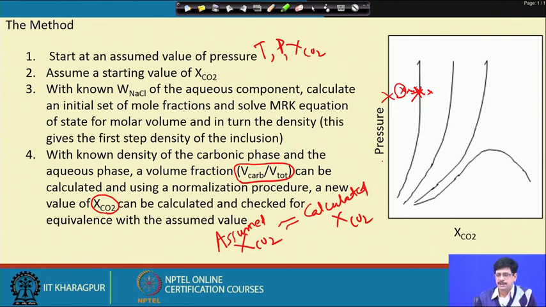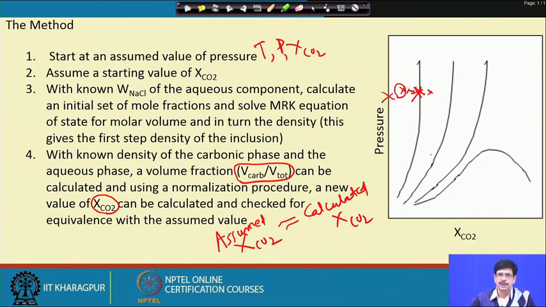So, this is a kind of nested loop. For any chosen value of pressure, we take the entire range of our XCO2 initial guesses and check for equivalence of the assumed carbon dioxide mole fraction and the calculated carbon dioxide mole fraction, and if it does not converge, then we move on to another pressure with a pressure increment.